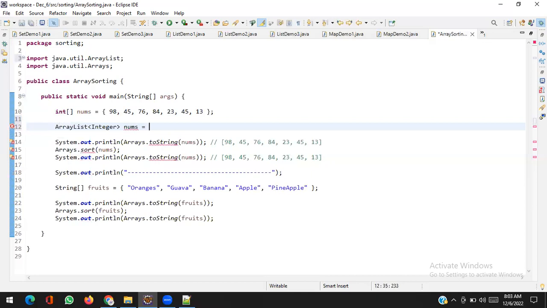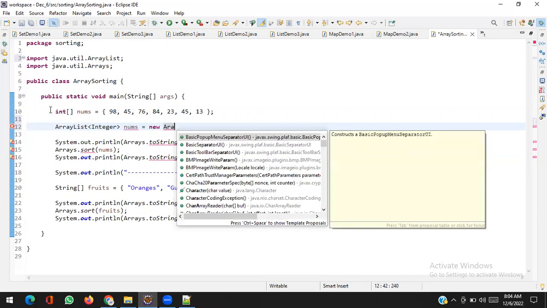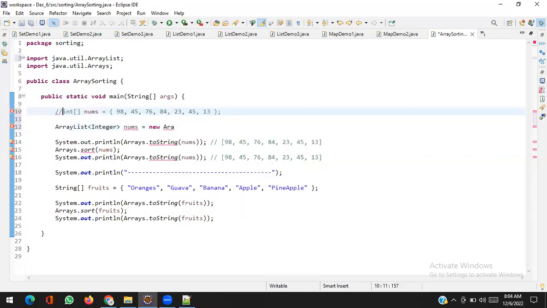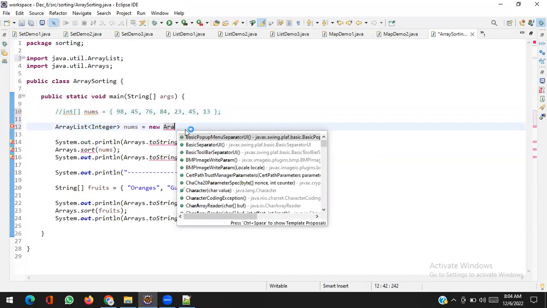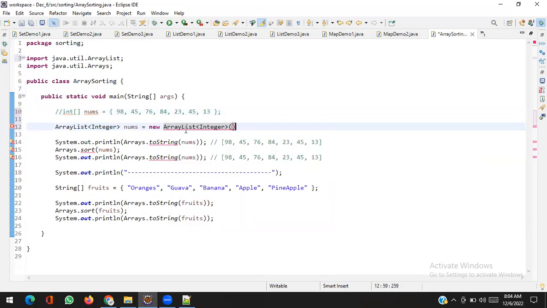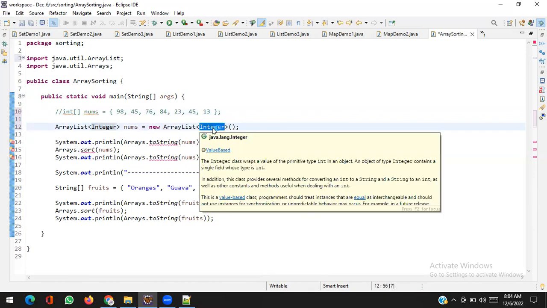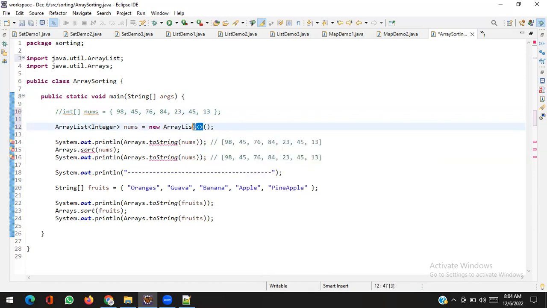Nums equal to new ArrayList. Although we can write Integer here, I will not prefer this because this is more cool.